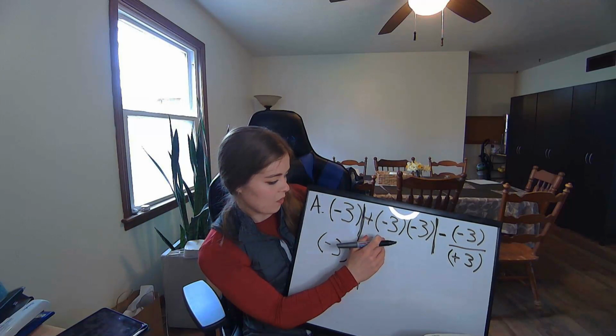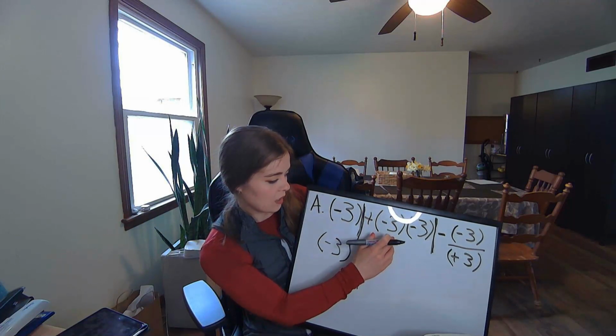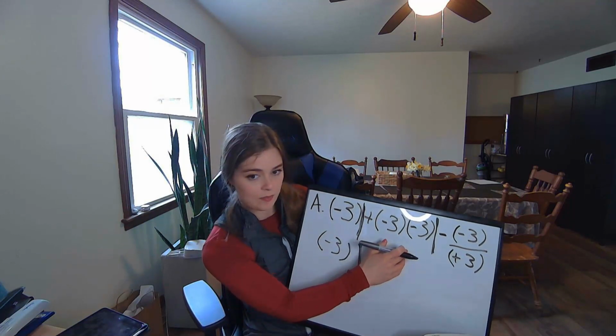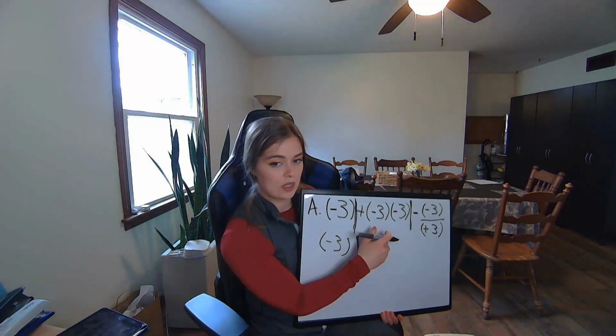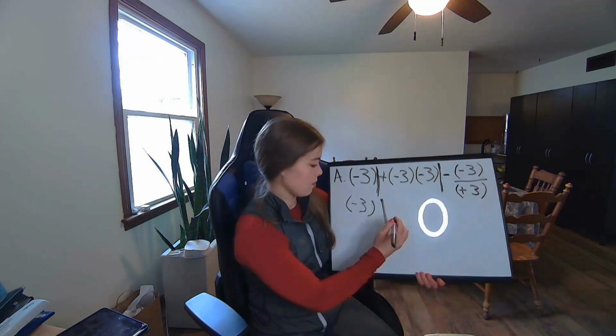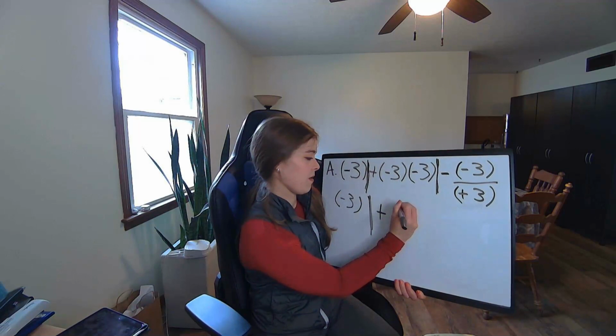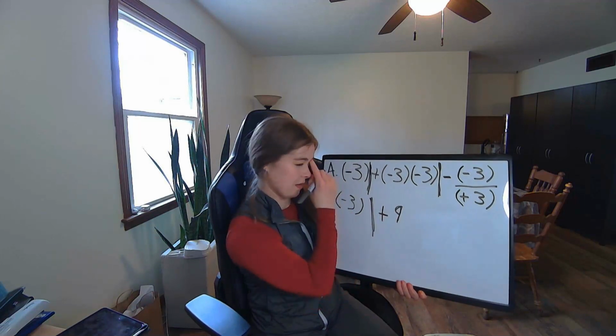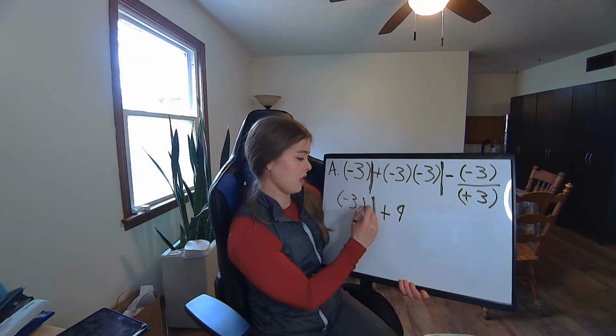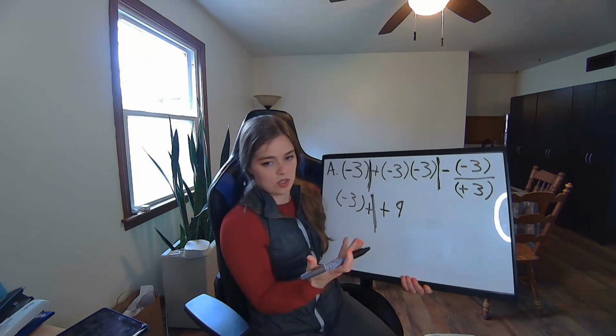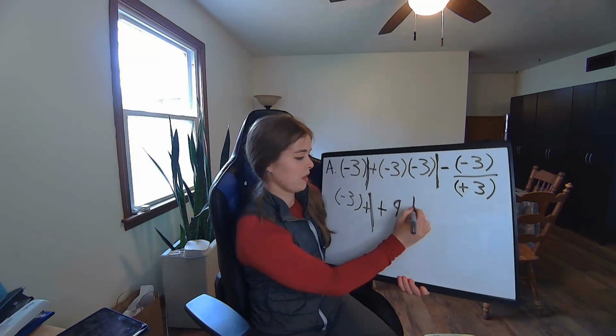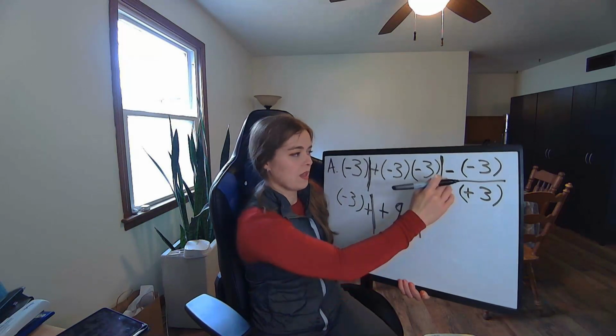So now we have -3 times -3. What does that equal? 2 negatives make a positive, right? So we're going to get +9 for that. Remember that there is another positive here. 2 positives are still a positive, so no big deal. Line here. Now let's solve this part.